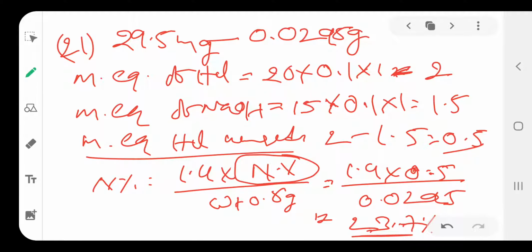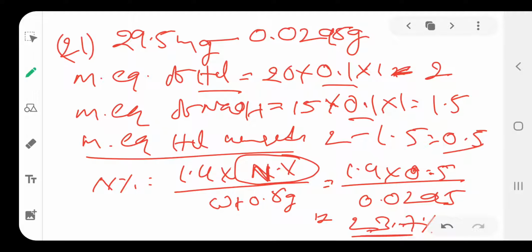This question we can do another way also. Same formula, 1.4 into the direct normality of acid. Normality of acid: they gave 0.1 molarity, and the acid is monobasic, so 0.1 molarity into 1 is 0.1 normality.